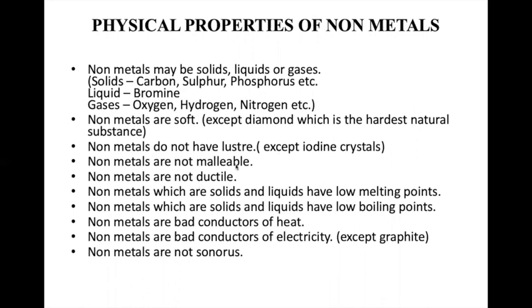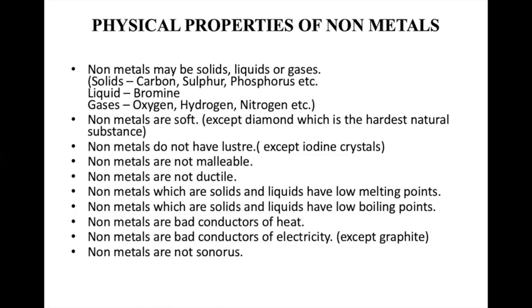They're not malleable, that is, they cannot be made into sheets. They're not ductile, meaning they cannot be made into thin wires. They have low melting points. They have low boiling points. They're bad conductors of heat. They are bad conductors of electricity, except graphite. Graphite is found in a pencil. You can make a circuit and connect graphite in between. The current will flow, indicating that it is a good conductor.